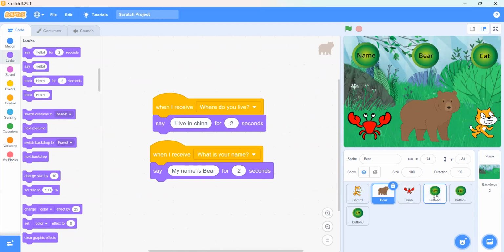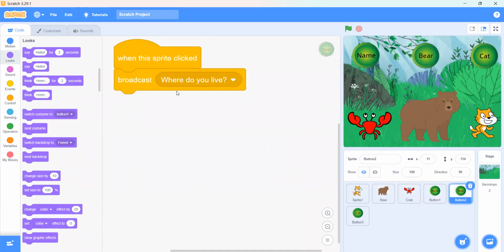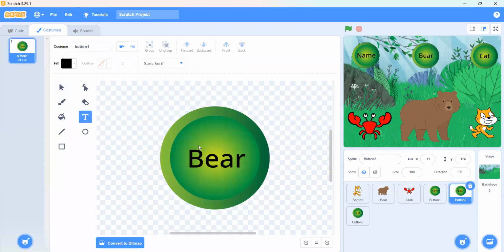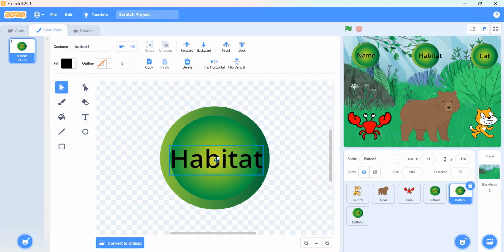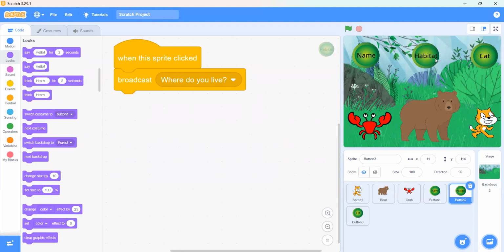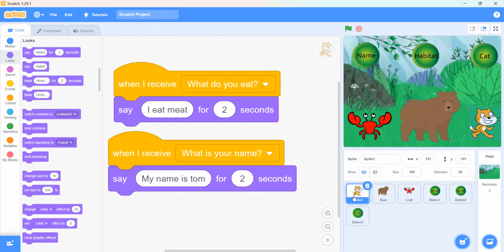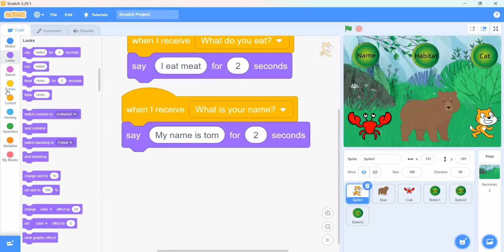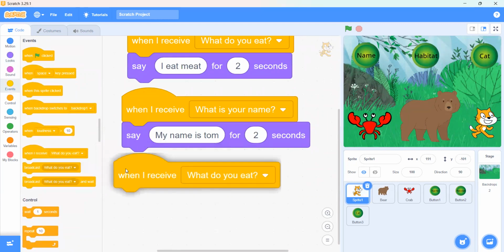Okay, so now what we can do in the bear, what have we got here, that when the sprite will broadcast where do you live? So we can go in the costumes, we can delete this bear one and we can write here the habitat, which means where they live. So now when we click on this habitat button, all these sprites will receive where do you live, and they should all answer where they live.